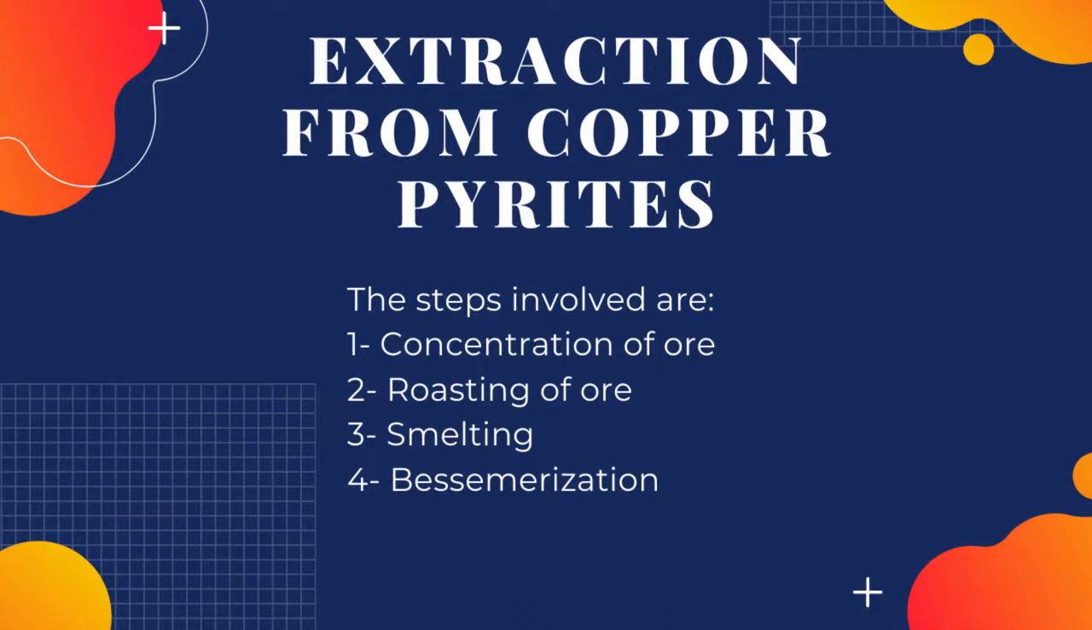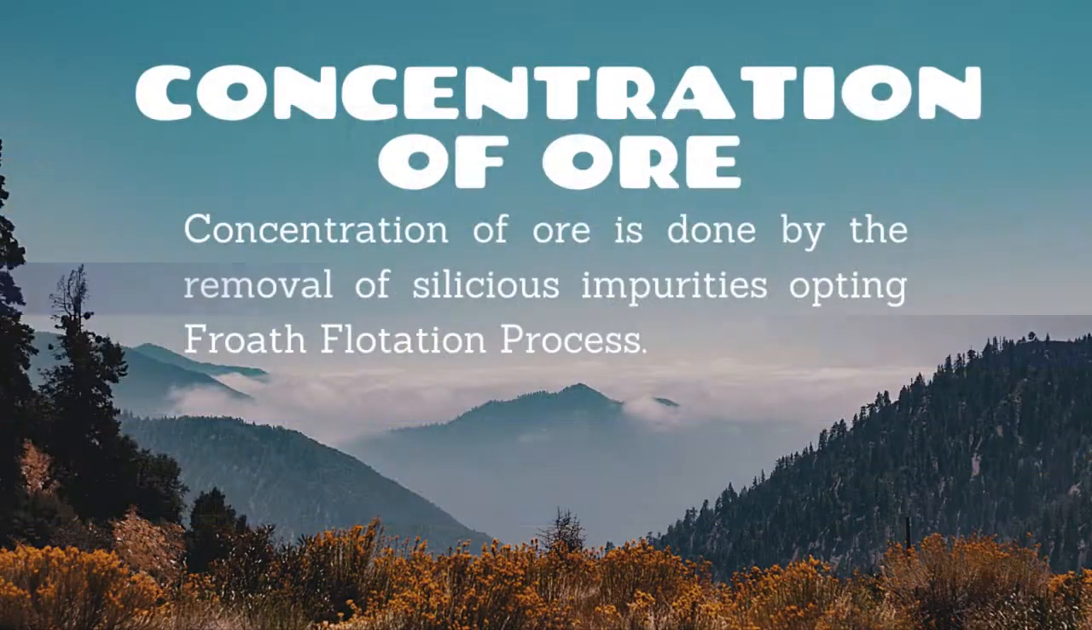Number 1, concentration. Number 2, roasting. Number 3, smelting. Number 4, Bessemerization. Now we discuss each process one by one. Number 1, concentration. Copper pyrite CuFeS2 in nature is associated with a large amount of unwanted siliceous impurities. To remove these, the ore is crushed, sieved and concentrated by the froth flotation process.